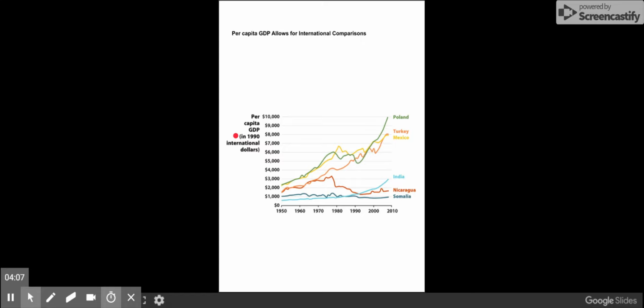The second control we've done is controlling for population. And so now all these lines of per capita GDP are fully comparable, and hence we can say that, say, Turkey has had a massive amount of increase in living standards since 1990. On the other hand, Nicaragua and Somalia have in fact seen lower living standards, and so on and so forth.